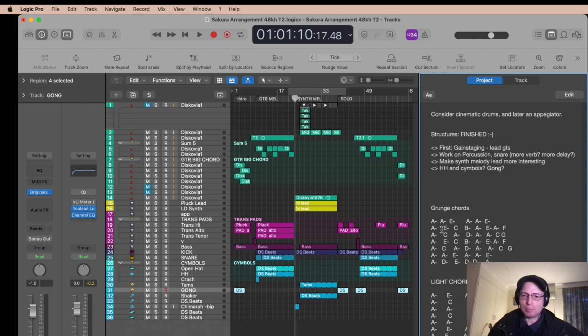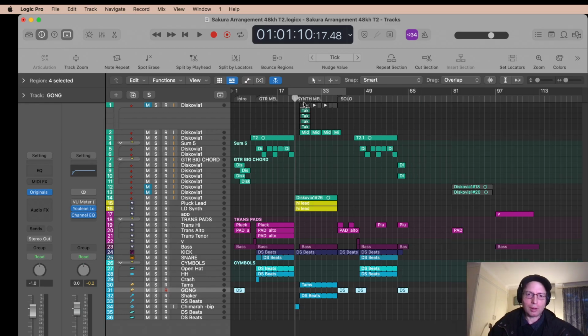And I just used A minor, E minor, A minor, E minor, C. Just straight chords, nothing jazzy or anything. And I like to put notes when I'm working through a mix. Yeah, so that was the first section.